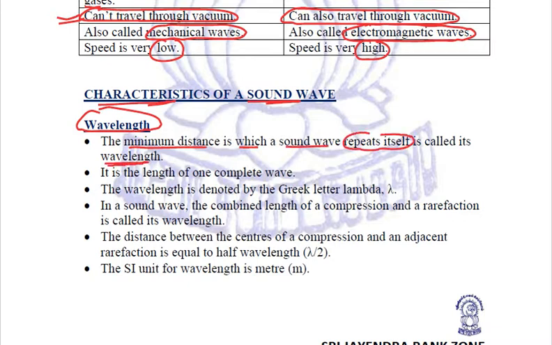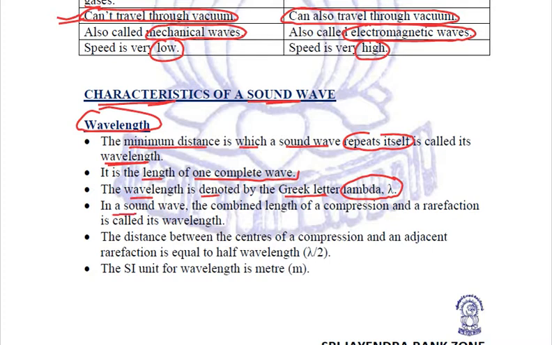That is called the wavelength. We can also say that wavelength is the length of one complete wave. This wavelength is denoted by the Greek letter lambda, which is written as a reversed y.